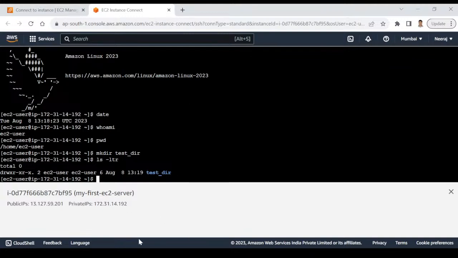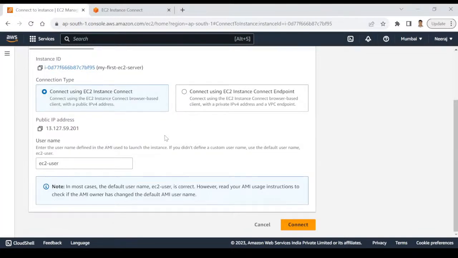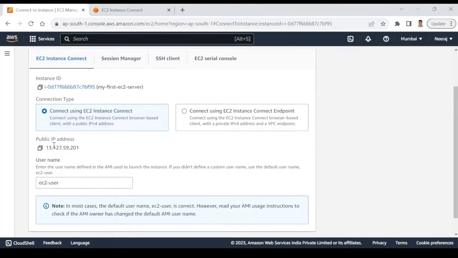So you need to install one tool on your Windows with the name Putty. It's very easy to install. Simply go to Google and type download Putty, and within 2 minutes, within 5 minutes, your Putty will be installed on your system. Okay. Now how to connect? We need two things. First thing is we need the IP address. So I will go back to my browser and will find the IP address.